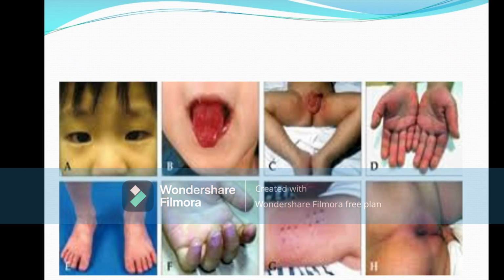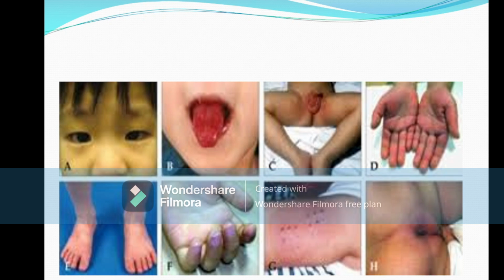Now, what are the clinical features? These are the clinical features. There is a huge number of clinical features, but we remember only the 5 clinical features that are very important in the diagnosis process. Kawasaki disease is diagnosed only by clinical features, not by any investigation.